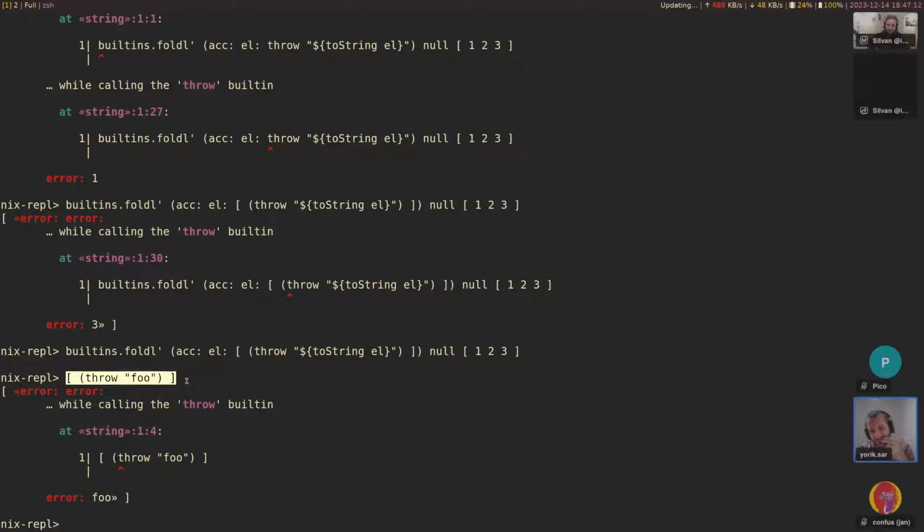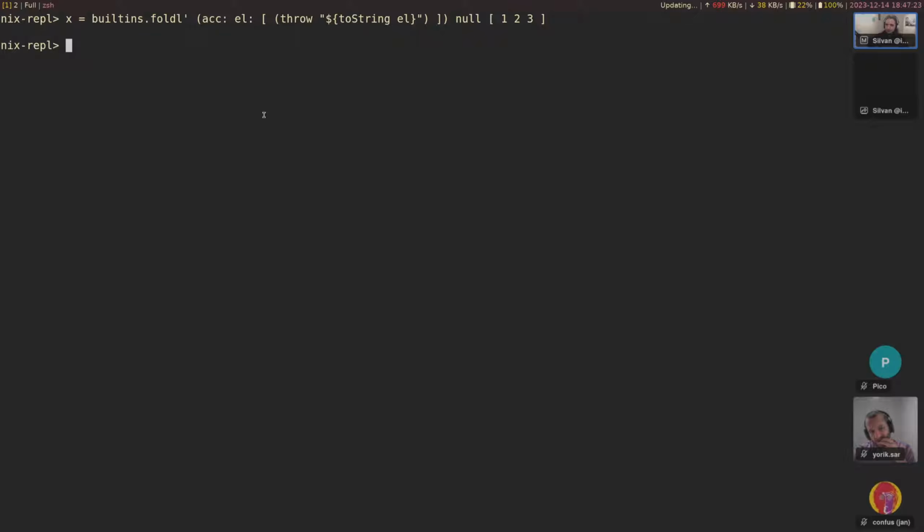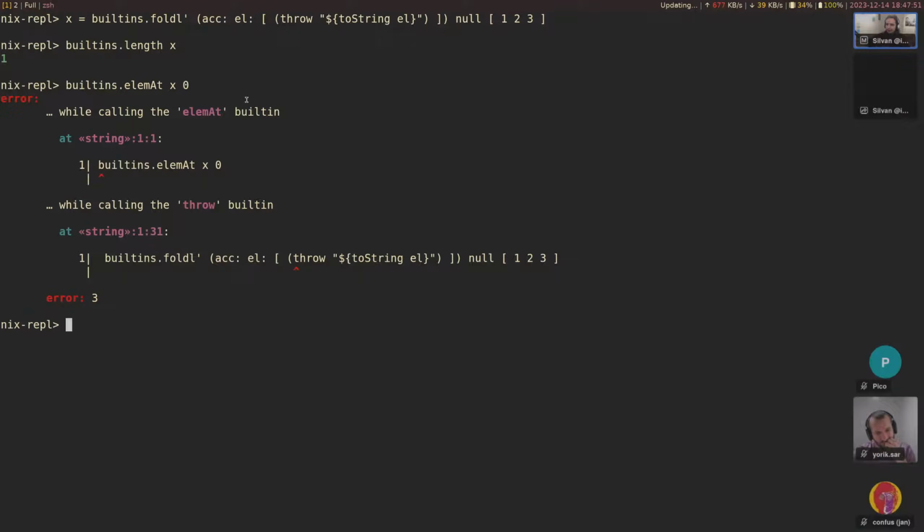Also, yeah, that's kind of the problem because if we just evaluate, so let's say we assign this value instead. Let's just say x equals this value, and now we just do, let's say, builtins.length of this list. Yeah, that demonstrates it. So we can evaluate the length of the list. We can evaluate x itself, but we just can't access the element without an evaluation error. So element 0, then we get the error.